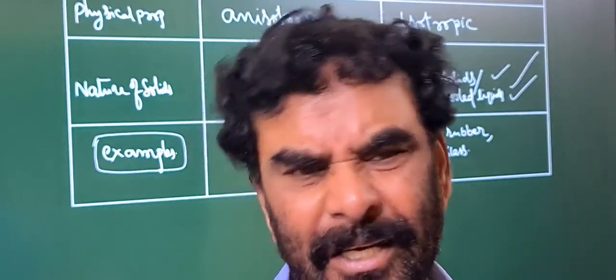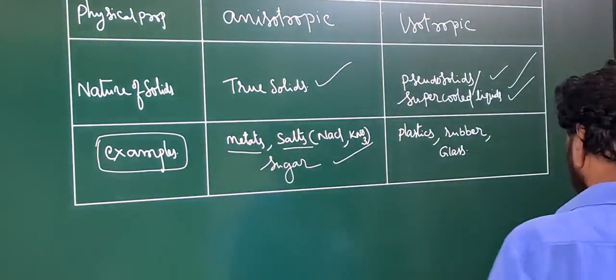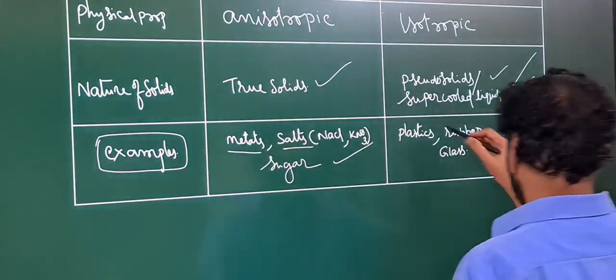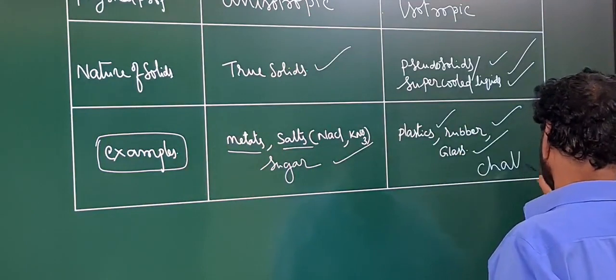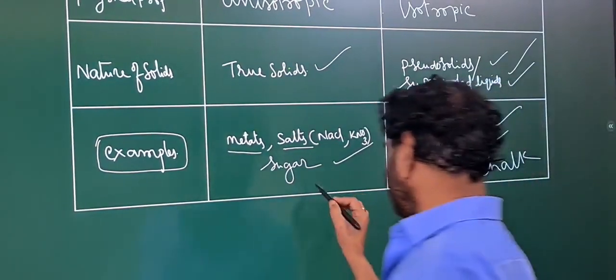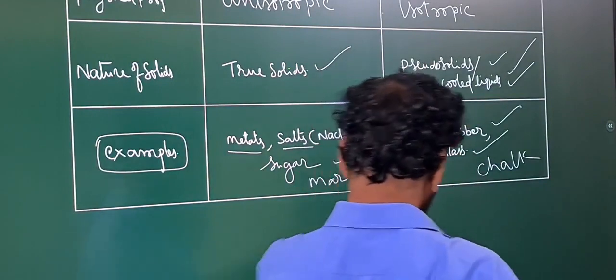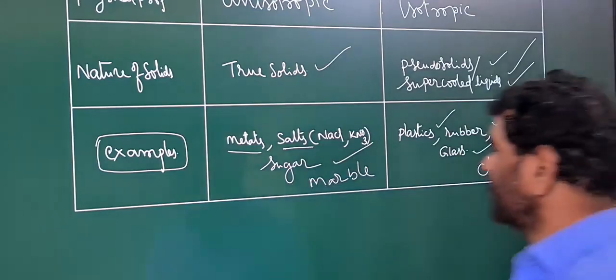That is changing, the sulfur bonding and all these things during vulcanization change and give improper arrangement. All the molecules are not experiencing the same intermolecular attractions. Molecule to molecule it varies. Rubber, plastics, glass, chalk, marble, hard, these are all examples of weak intermolecular attractions, but they exist in the solid state. So these are this one.